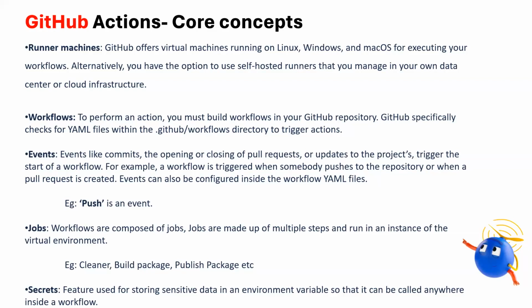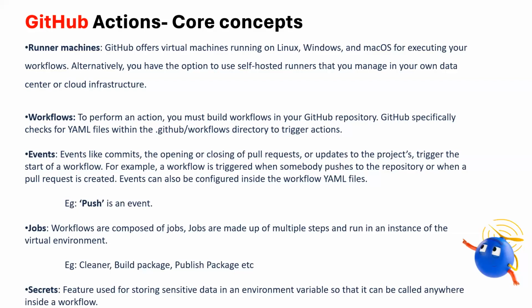The same way, in GitHub Actions also, we need a virtual machine to perform these actions. And it's directly available in GitHub. We can use either Ubuntu, Windows, or Mac-based VMs, which are available in GitHub itself. Alternatively, if required, you can use self-hosted runners as well, based on your infra. Okay, that's all about the runner VMs.